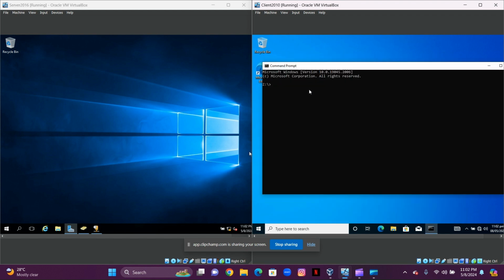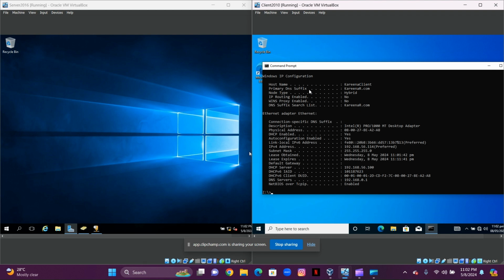We're going to enter ipconfig /all. And as we can see in our options here, DHCP enabled is yes.